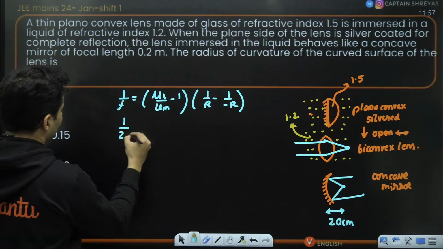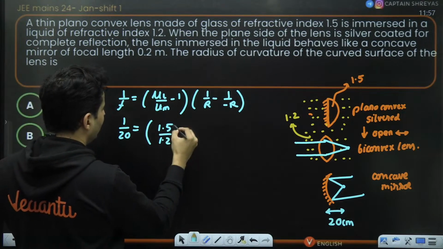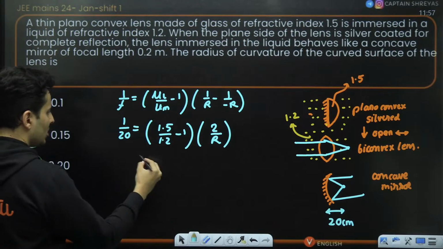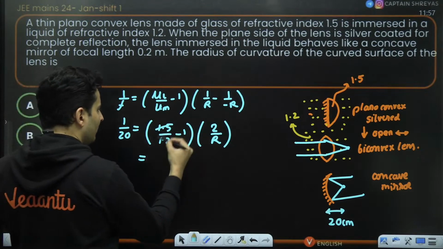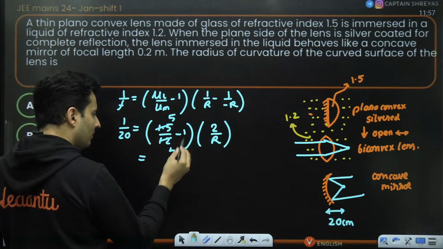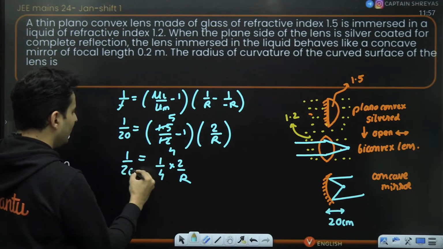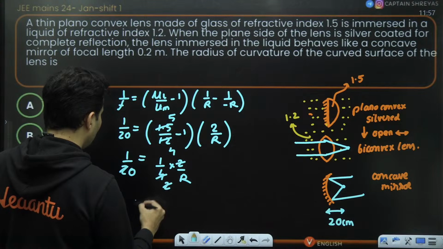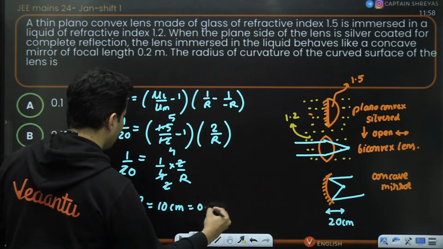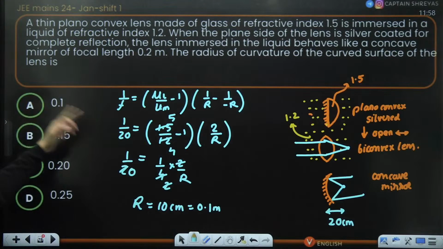So this is 1 by 20 equals 1.5 by 1.2 minus 1, times 2 by r. This becomes 15 by 12, divided by 3 is 5 by 4. 5 by 4 minus 1 is just 1 by 4, into 2 by r is 1 by 20. The 2 times, 2 will go, so r will become 10 centimeters, which is basically 0.1 meter, which is option number A.